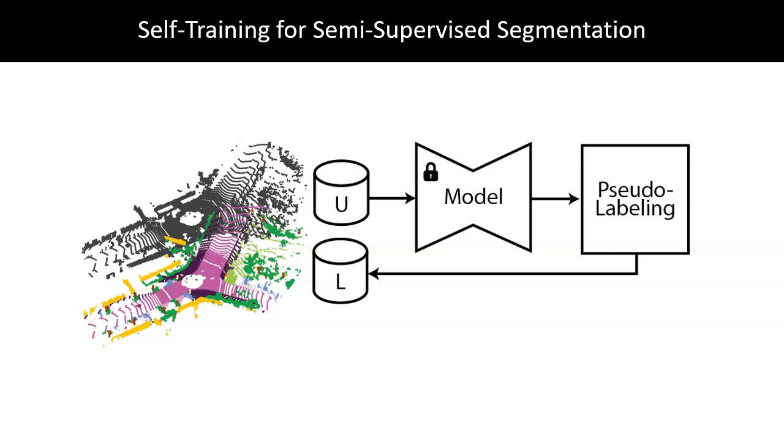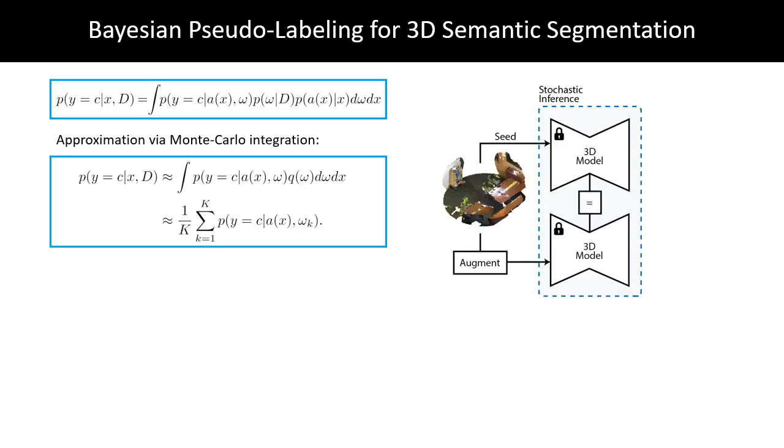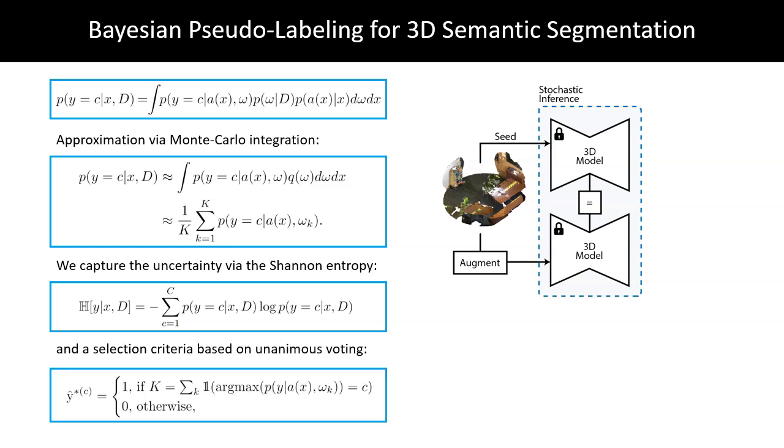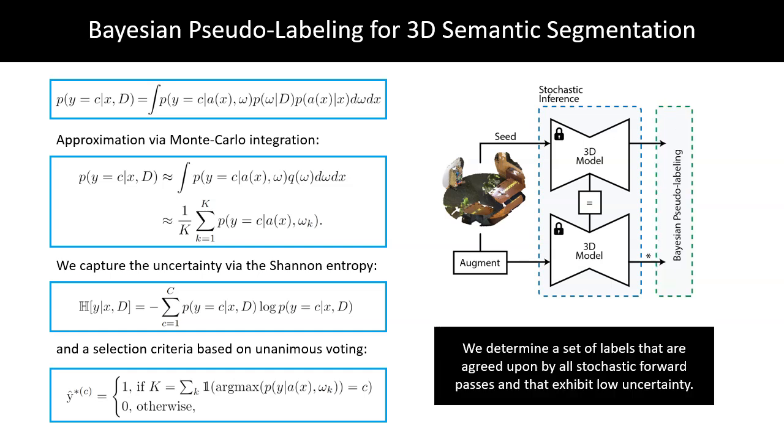At the core of our self-training framework lies a variational Bayesian approximation of uncertainty of the respective network's predictions via dropout-based Monte Carlo integration over multiple augmented versions of the original 3D input. This approximation delivers a more informed uncertainty estimate than simple confidence-based thresholding. We utilize both the estimated Shannon entropy from the sampled predictions and the predicted label from each sample to filter out uncertain or inconsistent points from the generated set of pseudolabels.